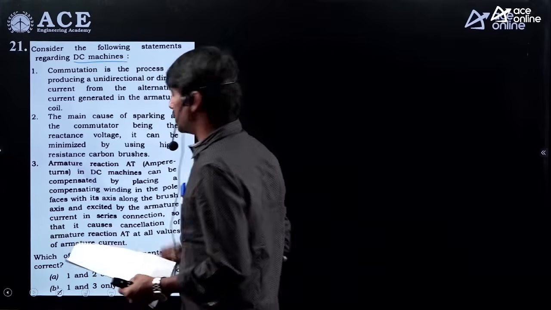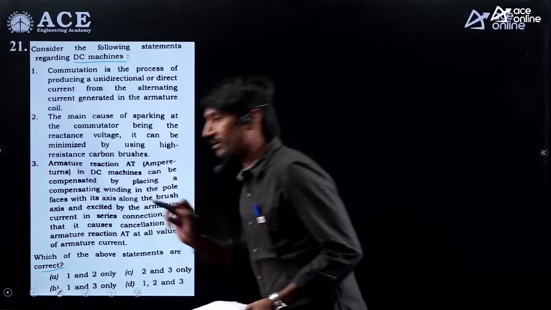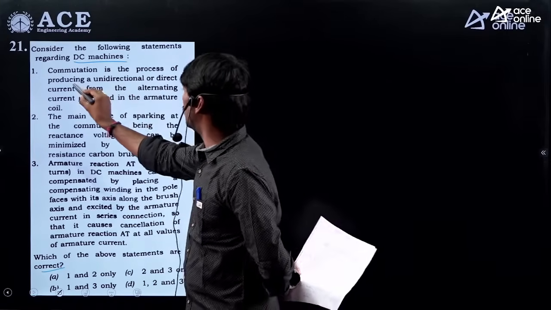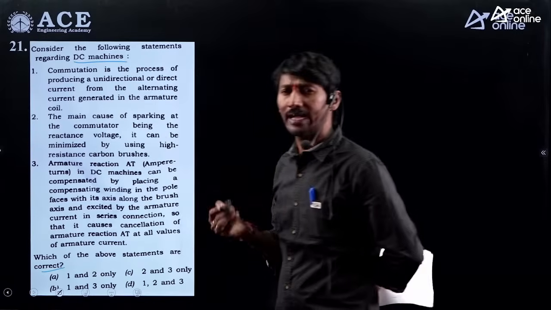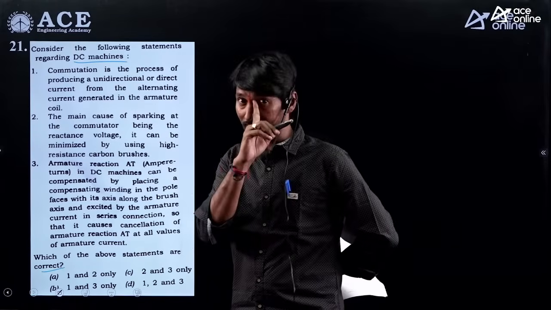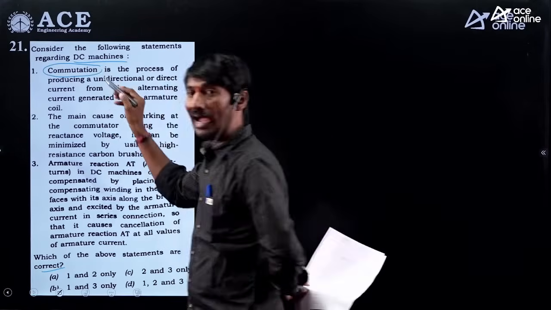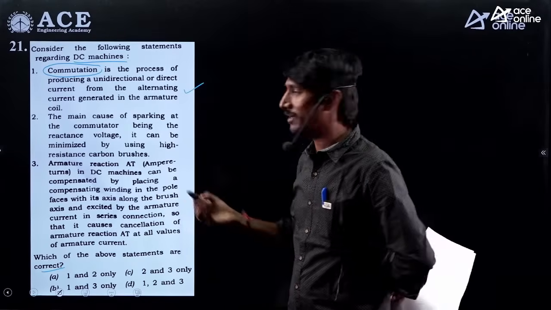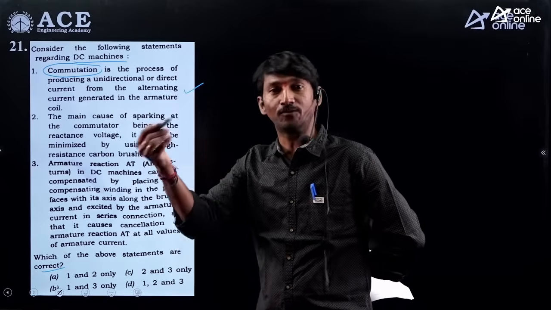Regarding this DC machine, a small ambiguity is there, and he is asking about correct statements. See, in the first statement, commutation is the process of producing unidirectional direct current from alternating current. Actually, it is not commutation, it is the commutator. If they have taken commutation as the commutator function, yes, this is correct. But generally, what does commutation mean? Commutation is a process of reversal of current.